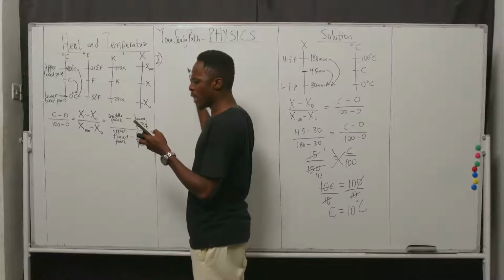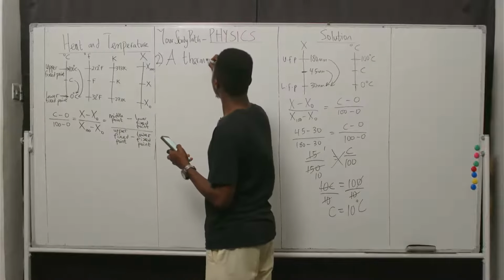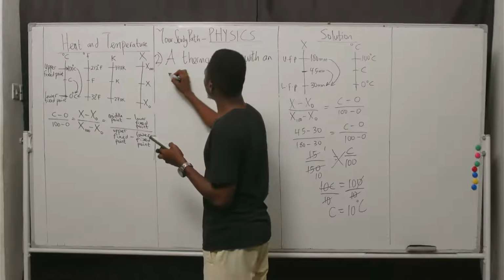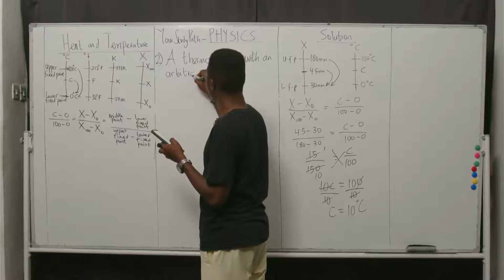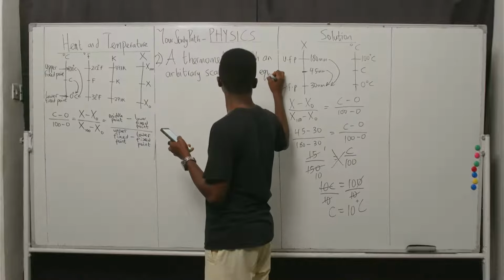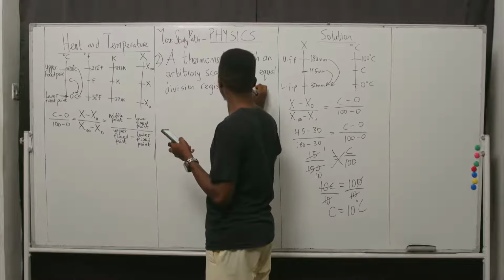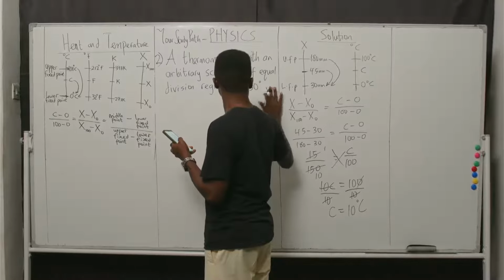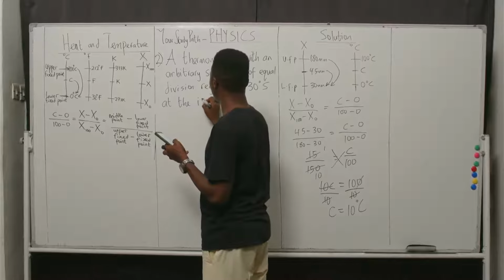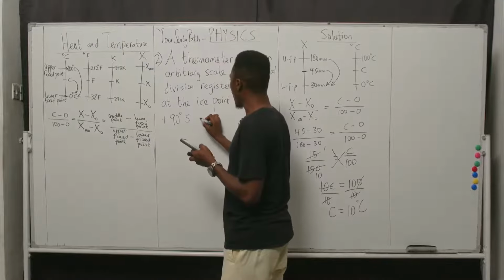Now, check this out, talking about an arbitrary thermometer. The question goes thus: A thermometer with an arbitrary scale S of equal division registers minus 30 degree S at the ice point and plus 90 degree S at the steam point.